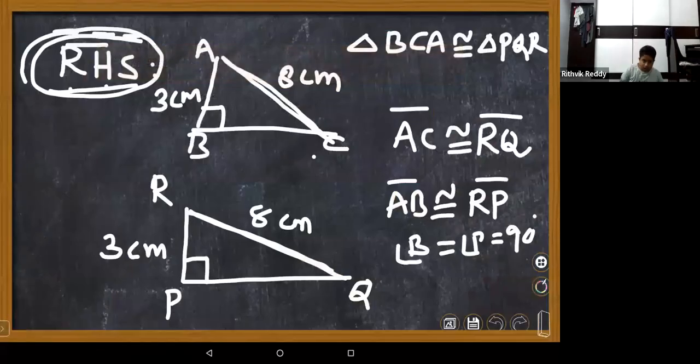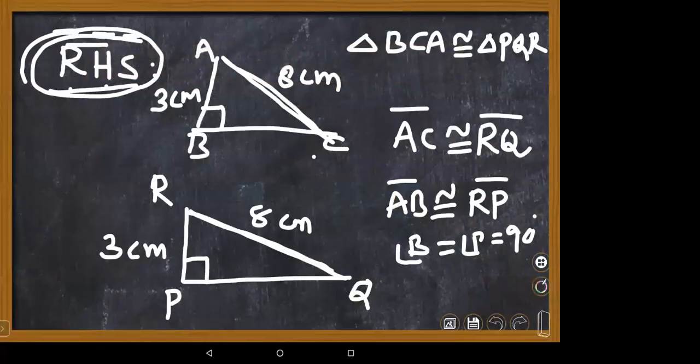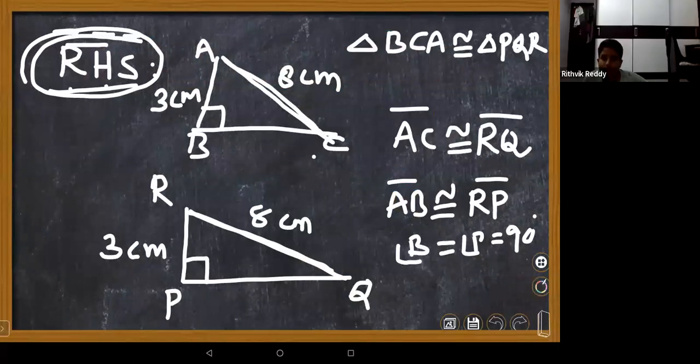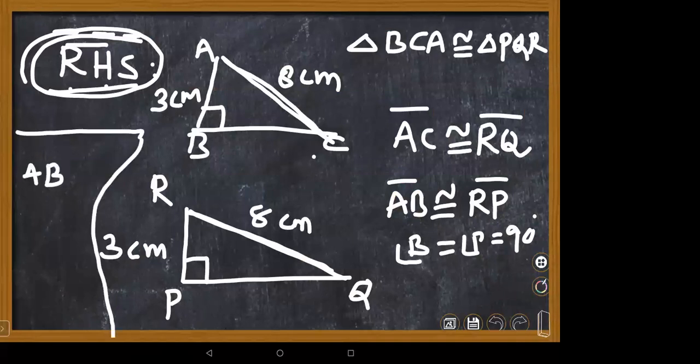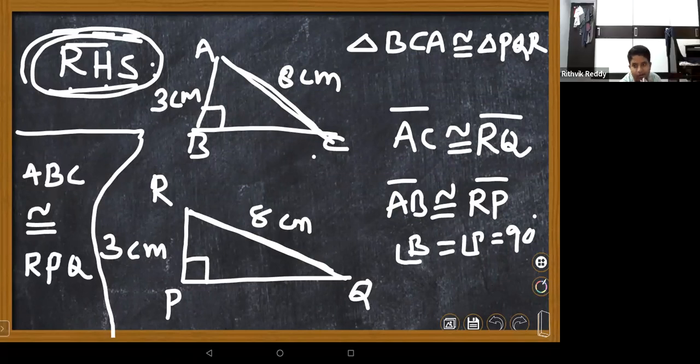If you see, children, first, where is the right angle? As Raghav said, why can't we write ABC is congruent to RPQ? In this way, if you write, does it follow the order or not?